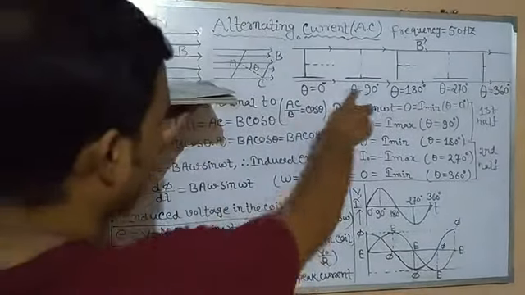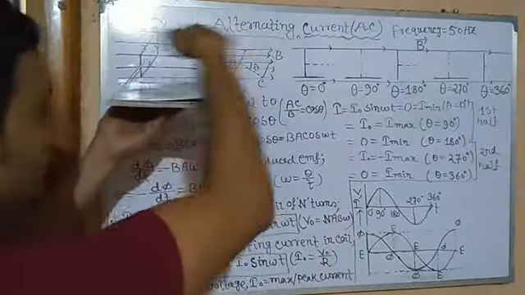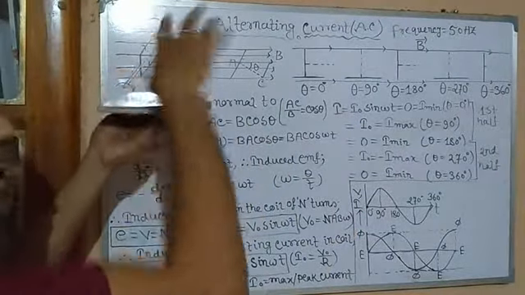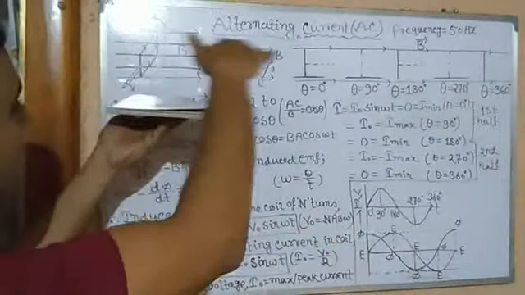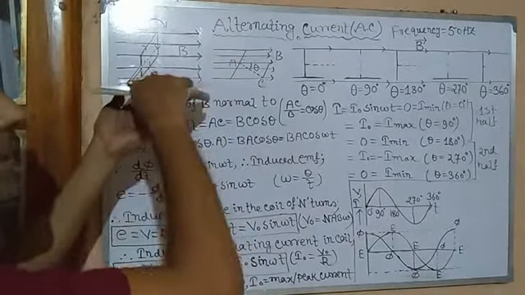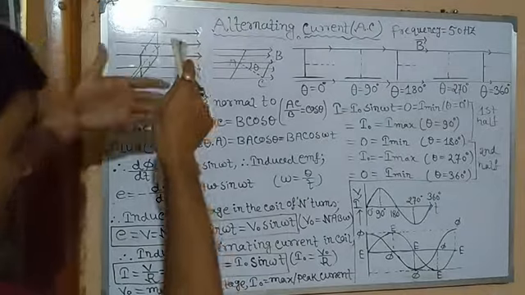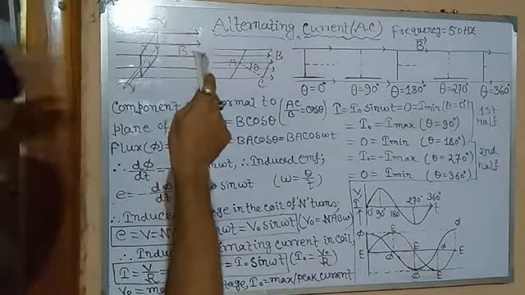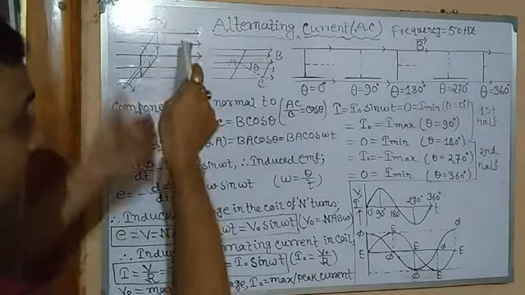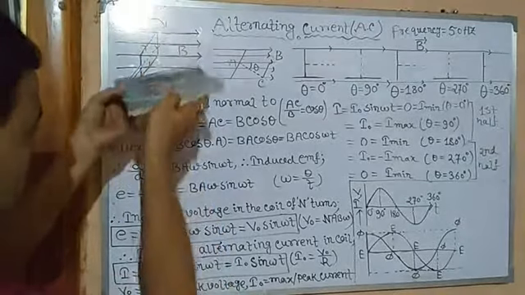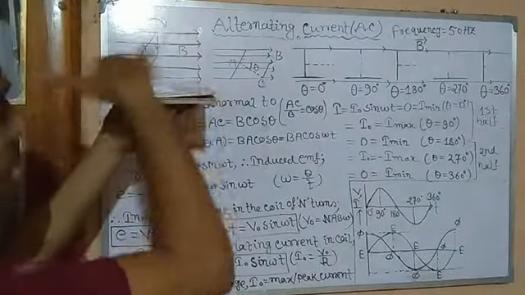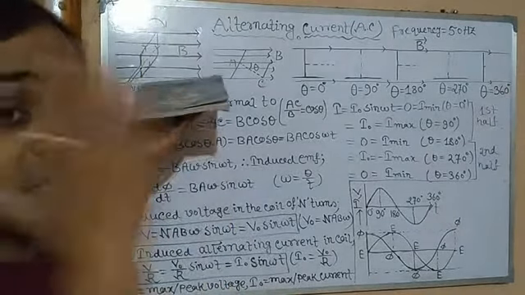Second position, 90 degrees. It means now the magnetic field lines passing through the coil is 0. Why? Because all are passing over it. It has to penetrate, it has to pass through, isn't it? Its middle, its center, it has to cross perpendicularly. So initially maximum, now it cannot penetrate its plane, it has to pass through its plane.